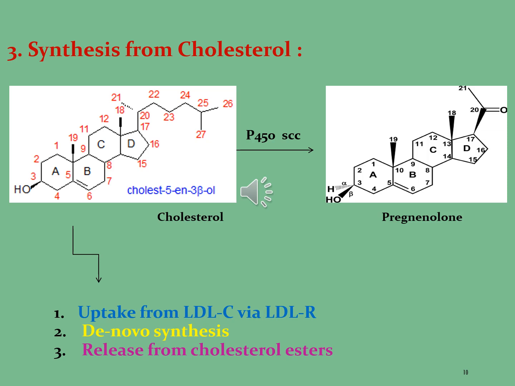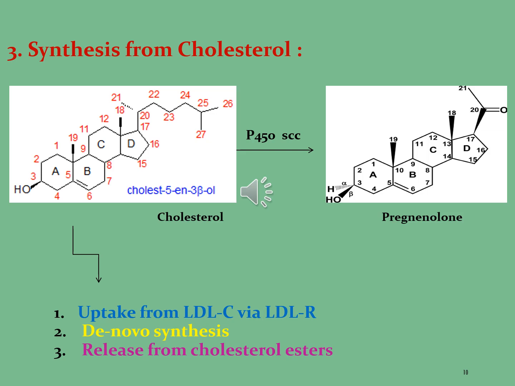The third way from which the cholesterol can be used for the synthesis of different steroidal hormones is cholesterol esters, or cholesterol molecules with long chain fatty acids linked to the hydroxyl group. They are much less polar than free cholesterol and appear to be the preferred form for transport in the plasma and for storage. So, the cholesterol in the first step is converted into pregnenolone by using the P450-SCC enzyme.